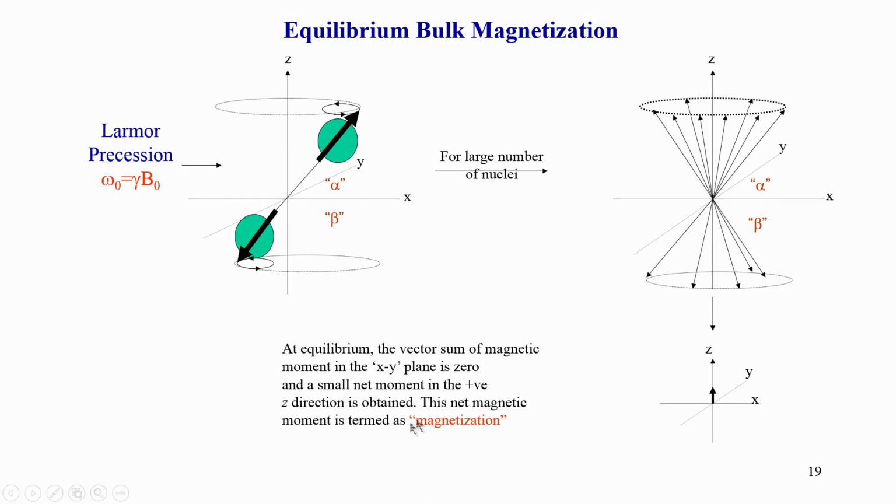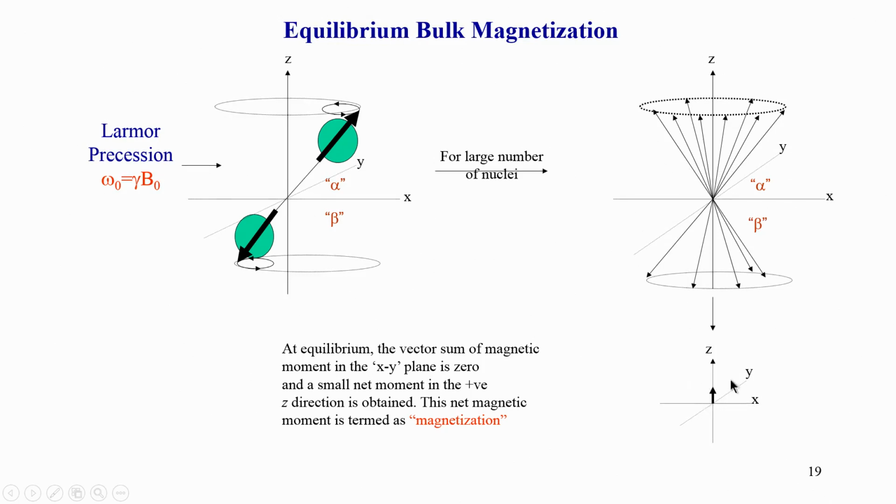So, this is what we call, in NMR, magnetization. This is the net magnetic moment, or magnetization, of the molecules in the sample, because this vector captures the entire spin magnetic moments. All of them are spread like this, and we have combined them and shown that x and y are all cancelled, but z remains in this direction.